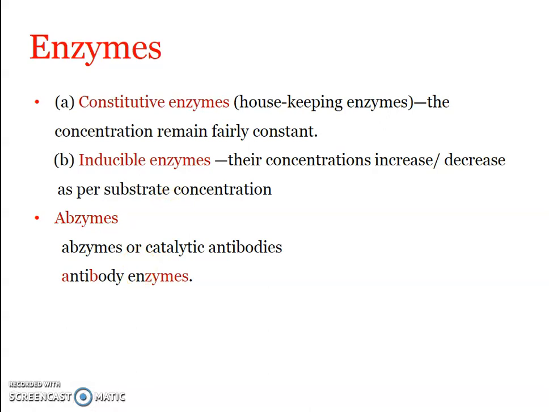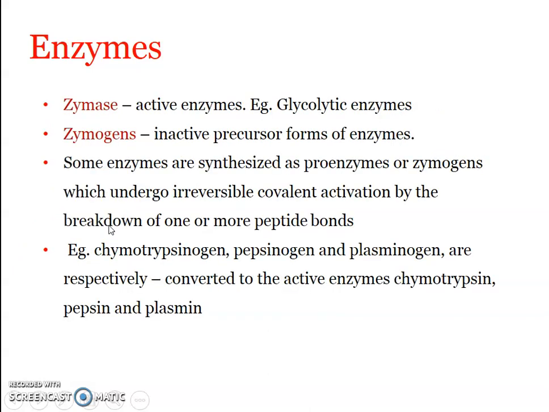Okay, so we have found two sets of enzymes based upon how frequently these enzymes are present in a cell, and what their functions are. Then we saw Abzymes, which are antibody enzymes. Okay, another concept is regarding the zymases. Okay, zymases and zymogens. Zymases are active enzymes, that is, from the time they are produced, the enzymes are active.